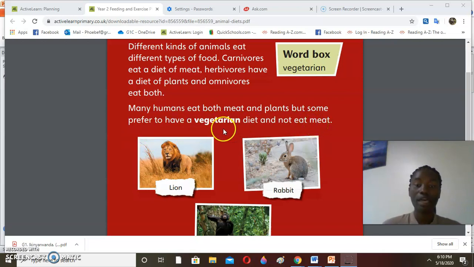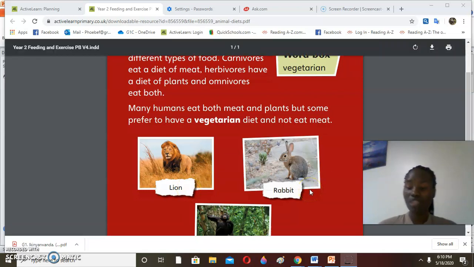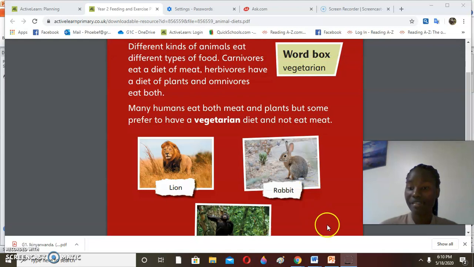We say that carnivores are animals that eat animals. They feed on animals alone. So like we have the lion. A lion is a carnivore, okay? And then we have the rabbit. Rabbit will feed on plants, so it is a herbivore because it feeds on plants alone.